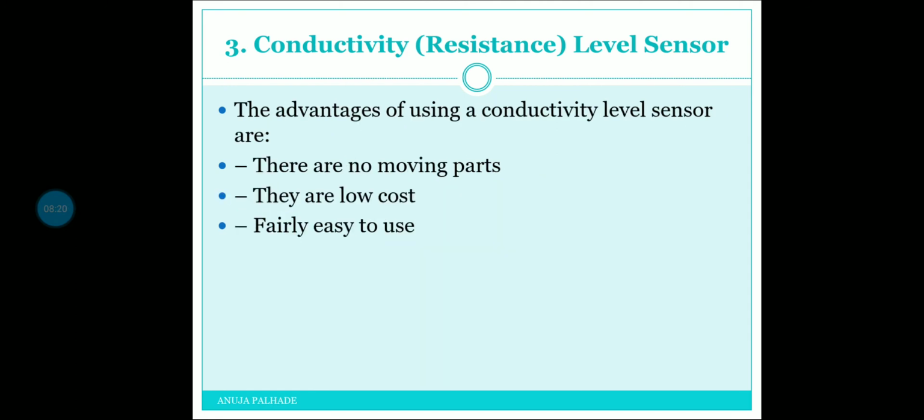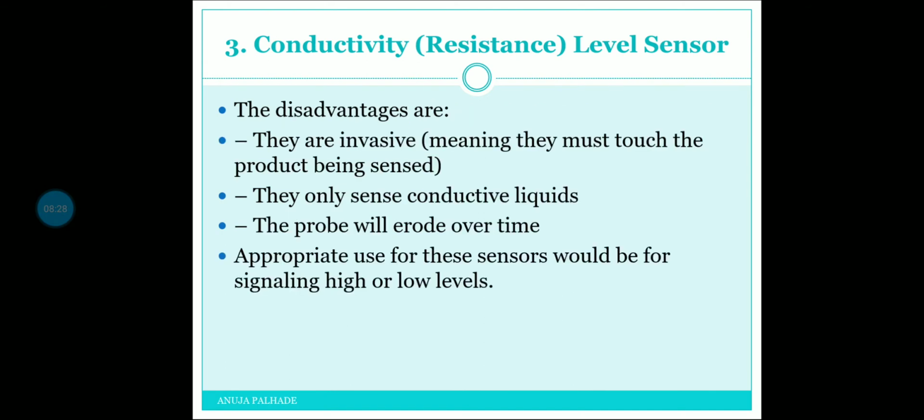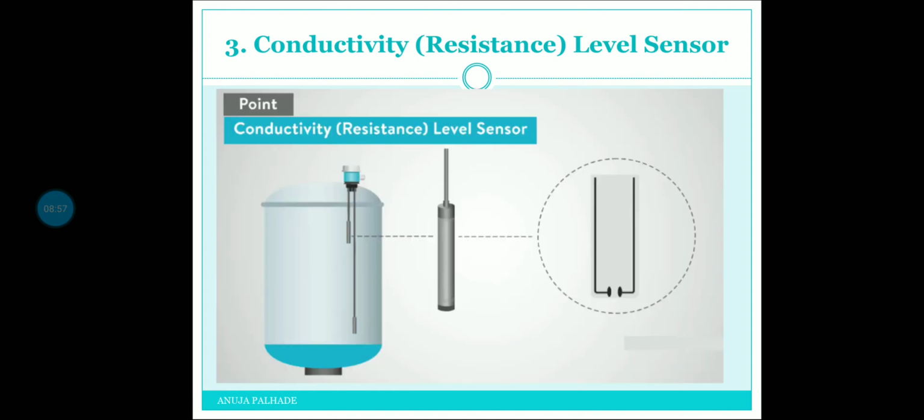The advantages of such conductivity level sensors are that there are no moving parts, they are very low cost, and they are very easy to use. The disadvantages are they are invasive, meaning they touch the product being sensed. There is a requirement that you keep it in that product to sense it or to generate the circuit. They only sense conductive liquids. The probe will erode over time. Appropriate use of these sensors would be for signaling high or low levels. So you can detect that.